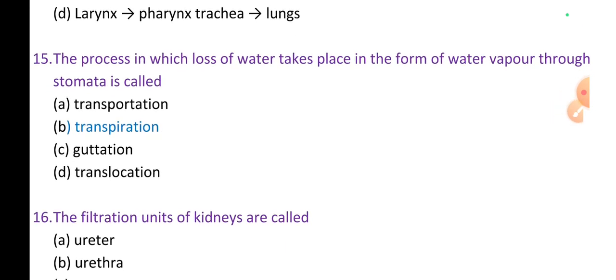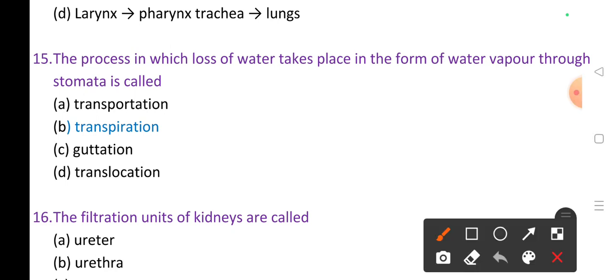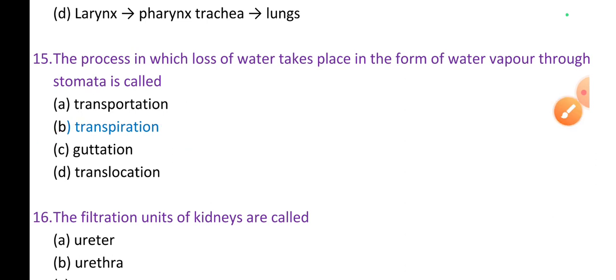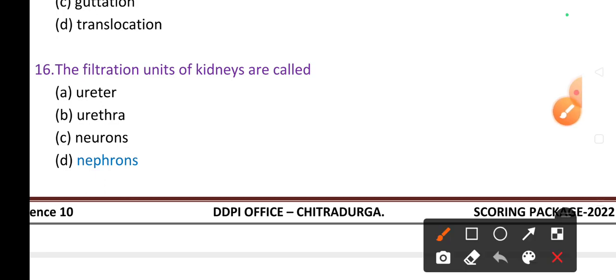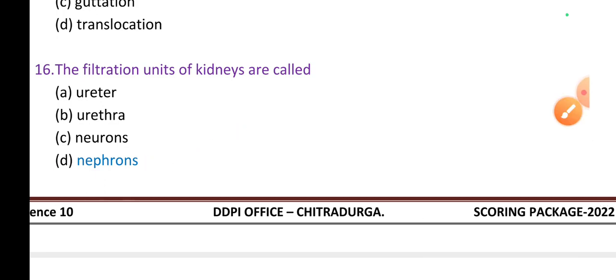The process in which loss of water takes place in the form of water vapor through stomata is called transpiration. Option B is the right answer. Transportation is when food material or water is transferred from one part of the body to another part. Then guttation is a type of food processing system. Translocation also occurs in plants. The next question: what are the filtration units of the kidney called? They are called nephrons.